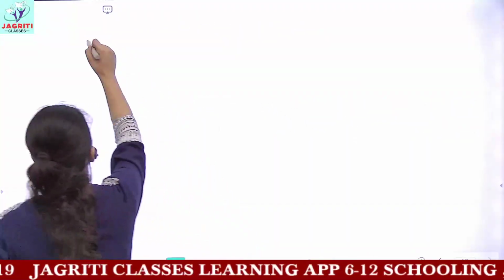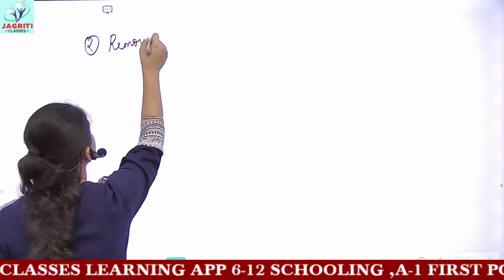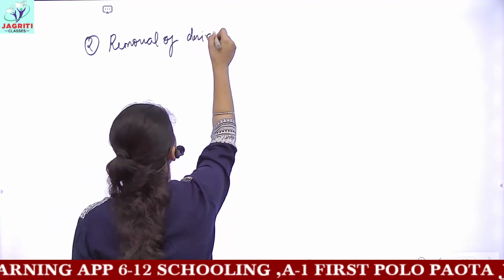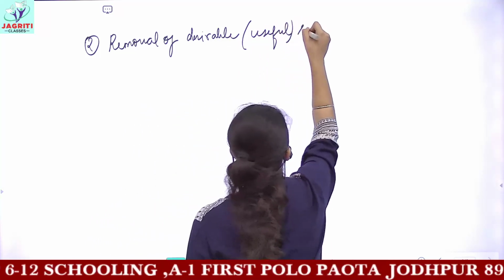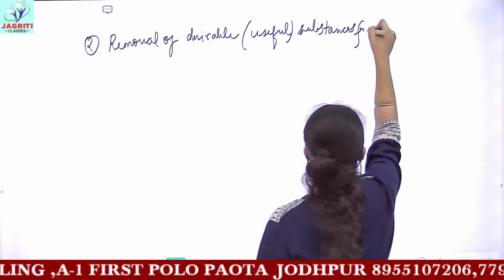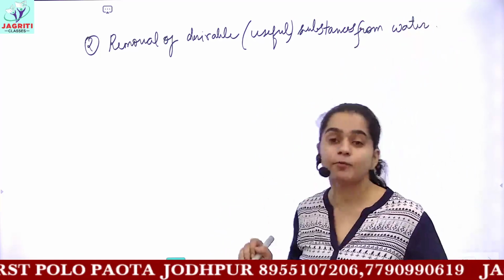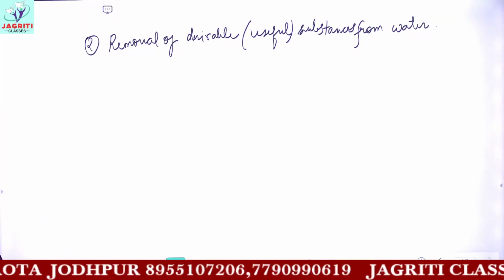So the second point here, which is even given in the books, is removal of desirable, that is useful, substances from water. So this again creates a problem, and this creates water pollution. Okay, you are being given examples.